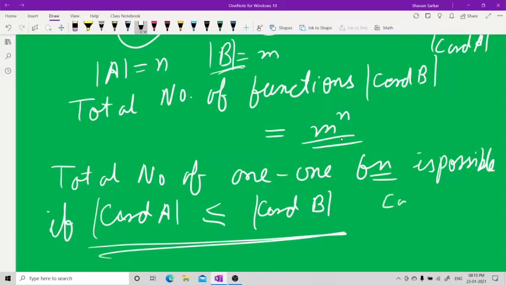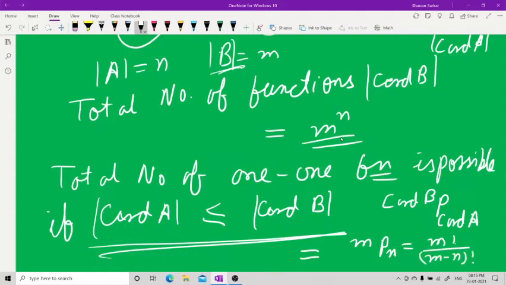It is easier to remember: cardinality of B, permutation cardinality of A. That means this is cardinality of B P cardinality of A. What was B? B was m, where m is greater than n. So it is mPn. That is nothing but m factorial upon (m minus n) factorial. That many functions.